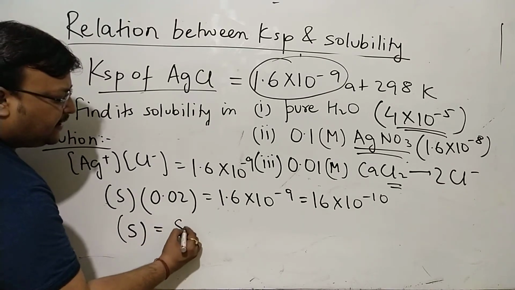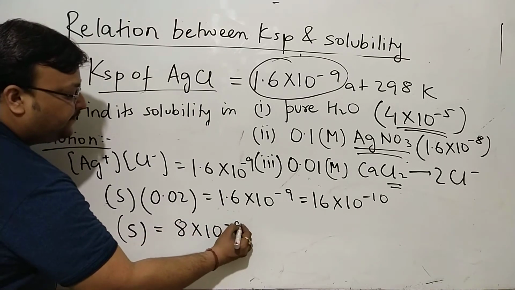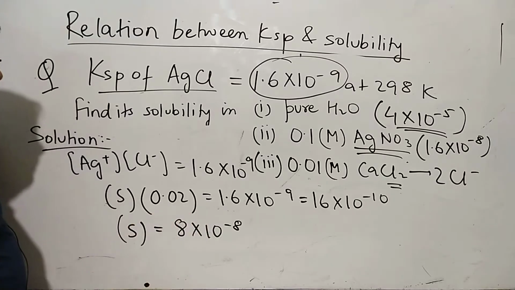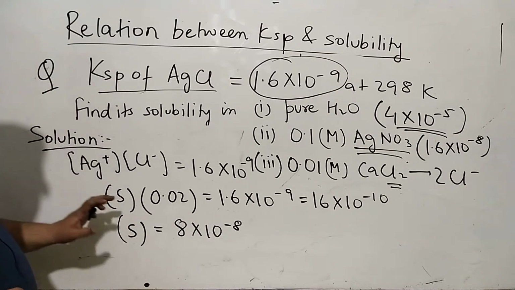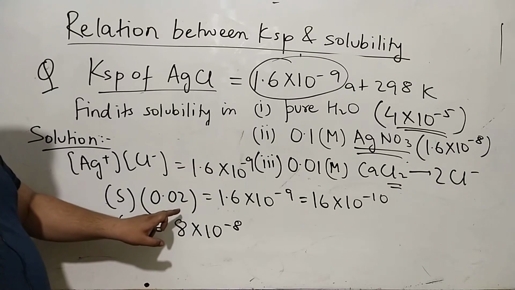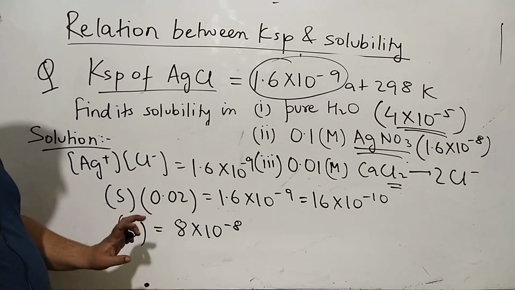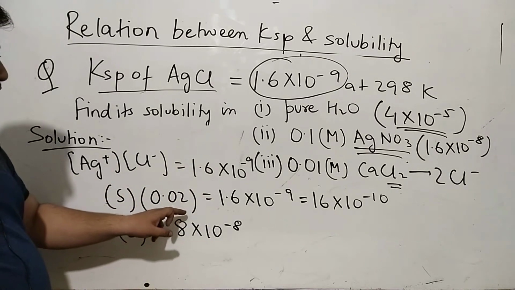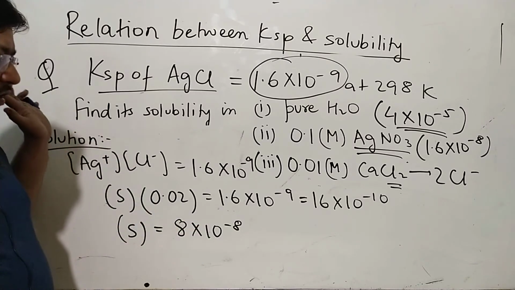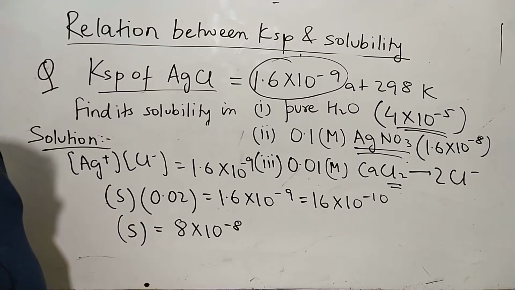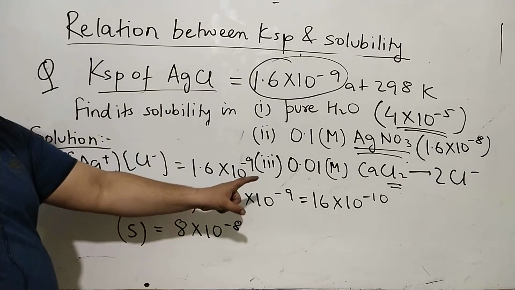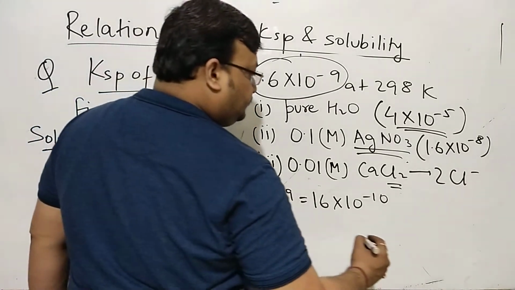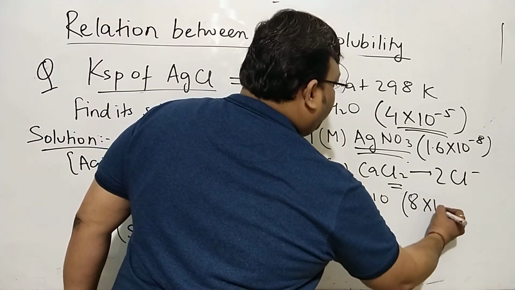So this will be 8 into 10 to the power minus 8. I hope I'm doing it all right. Looks good. 8 into 10 to the power minus 8 is the solubility in 0.01 molar CaCl2. So this is how you can calculate.